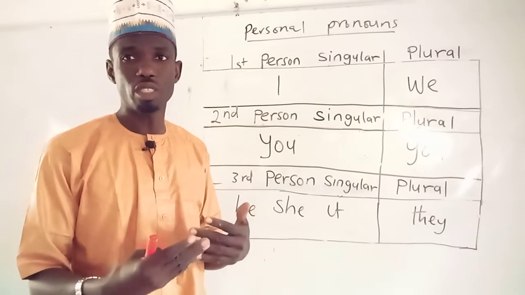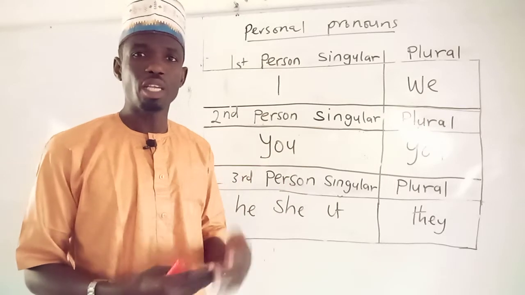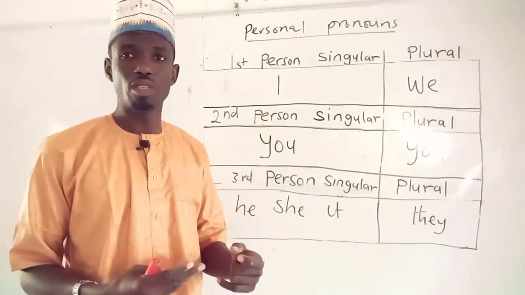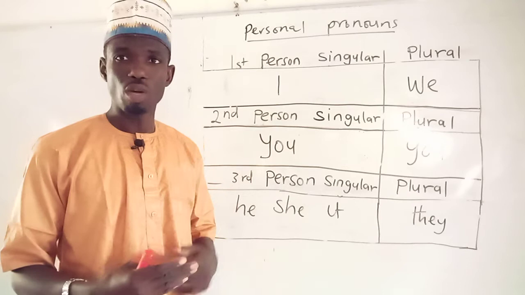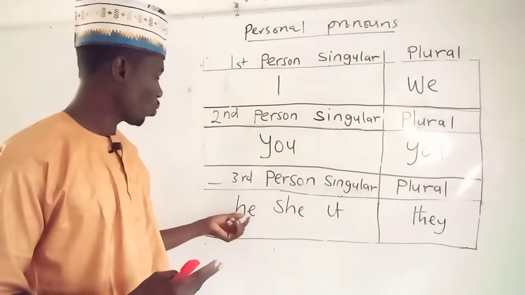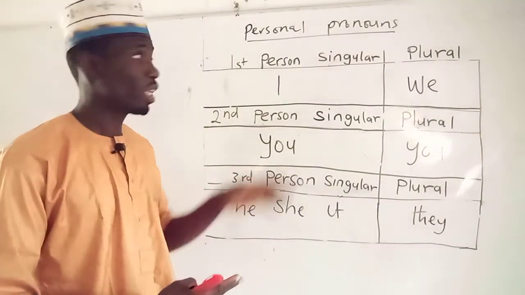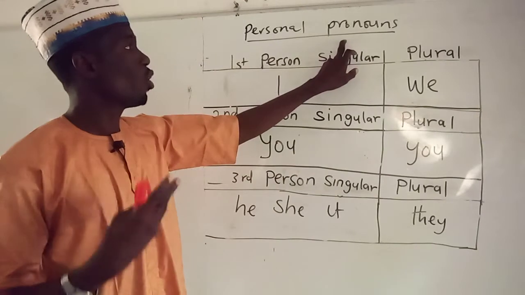Ibrahim yana zuwa. So idan ba na so na ambaci sunan Ibrahim, ina so na sa wani abu wanda zai wakilci sunan Ibrahim na ce he is coming. Wato na yi amfani da wannan he third person na ce yana zuwa. So wannan ya wakilci sunan Ibrahim. Shi yasa ake ce masa wakilin suna.